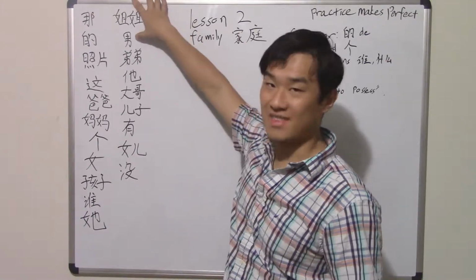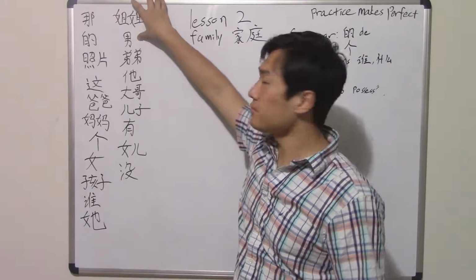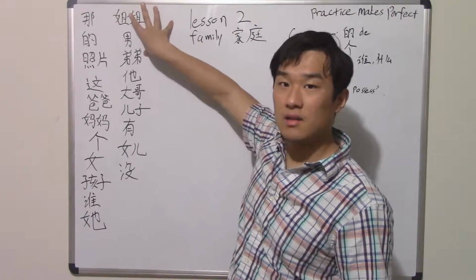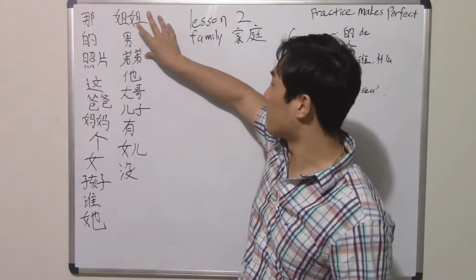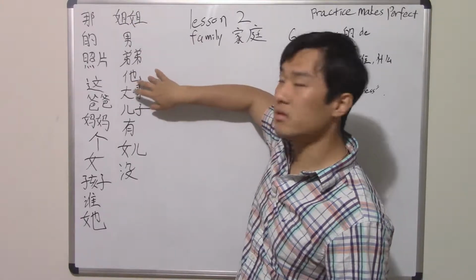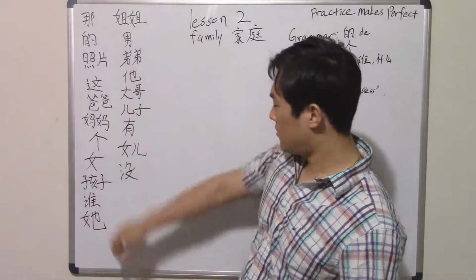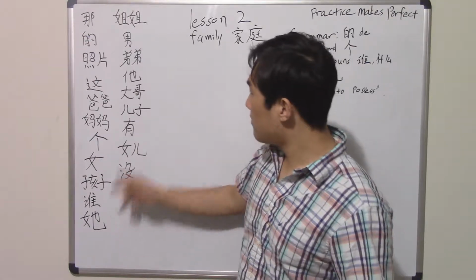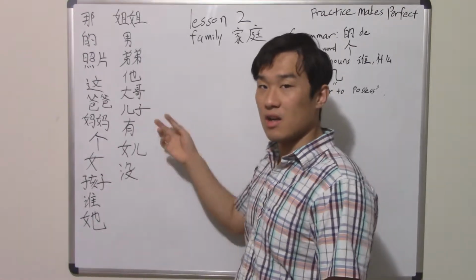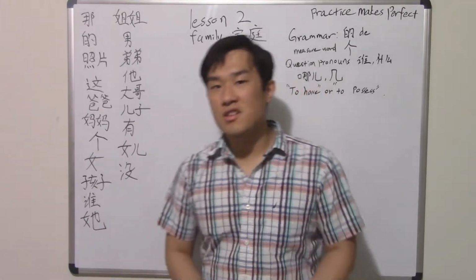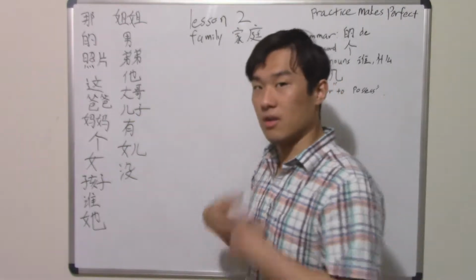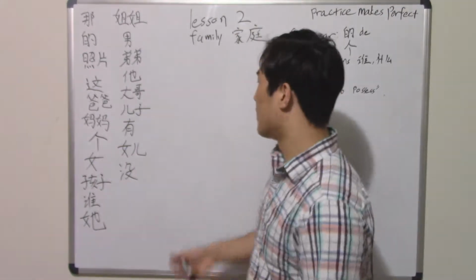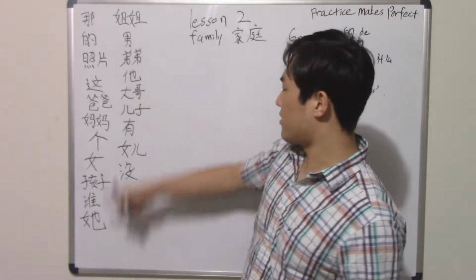Okay. Then 男 means male. Next one will be 弟弟. 弟弟 means younger brother. Okay. And then 他 means he. So you can see here those two are both pronounced tā, but one's she, one's he. So they pronounce the same, but when we write them, you have to indicate the difference. Okay.